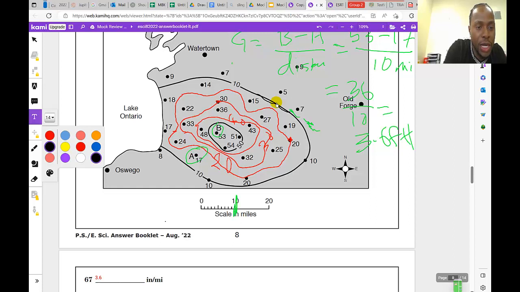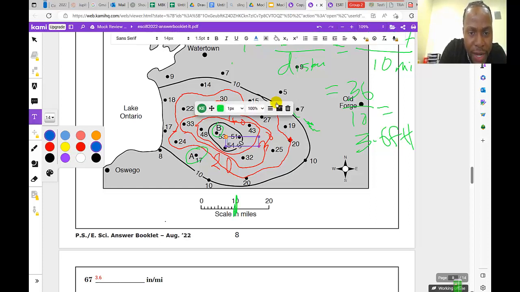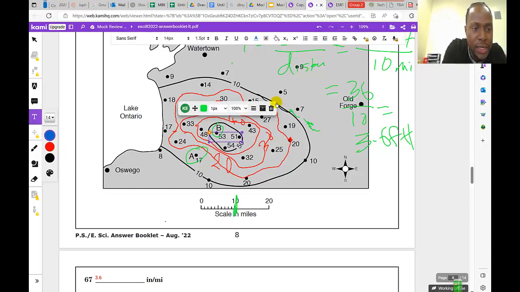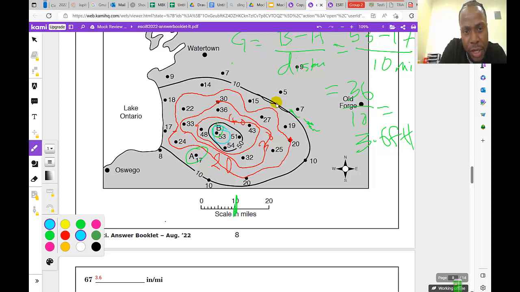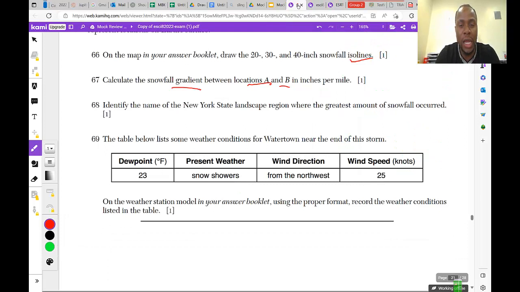Let me choose a different color, maybe blue. I think it's somewhere around location B. Location B has the highest. Location B, 53. I can't see any number higher than 53. So that'll be the area. But that's not what the question is asking. The question is asking for the landscape region.